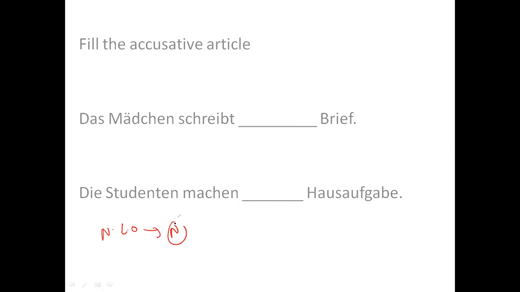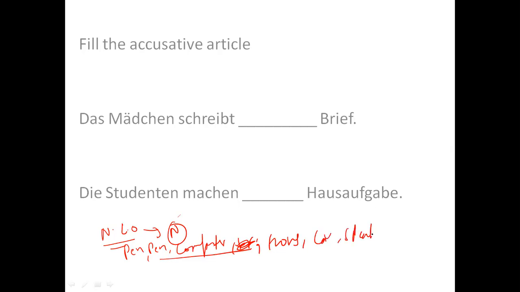always neutral. Non-living objects like pen, pencil, computer, house, car, speaker, table, chair, all non-living objects can be masculine, can be feminine, can be neutral, right?